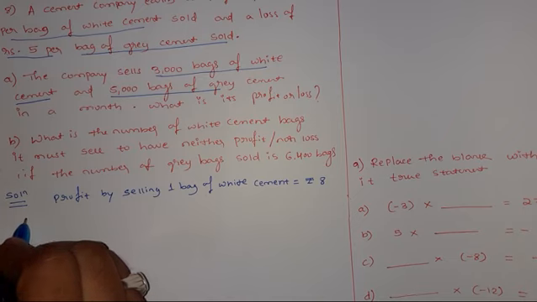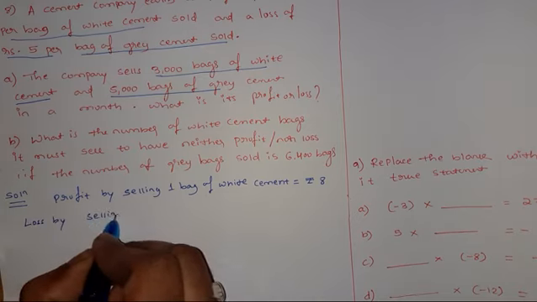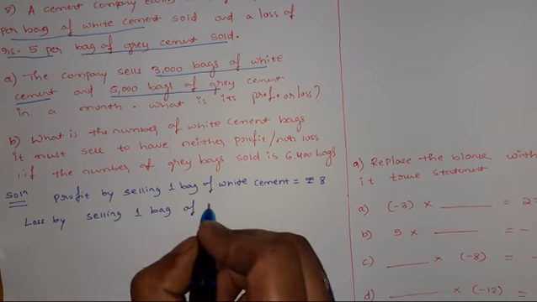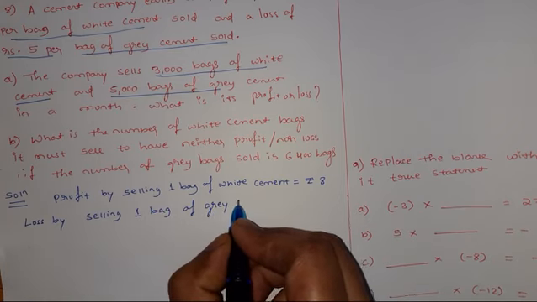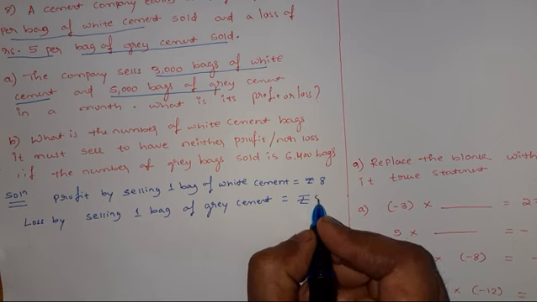Similarly, loss by selling one bag of grey cement is rupees 5.